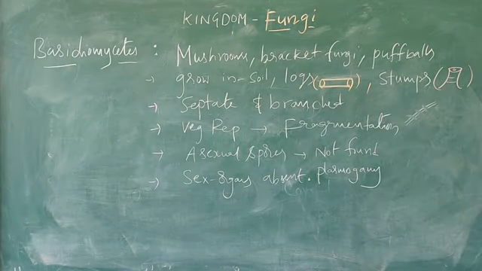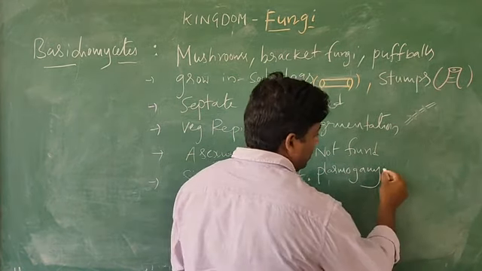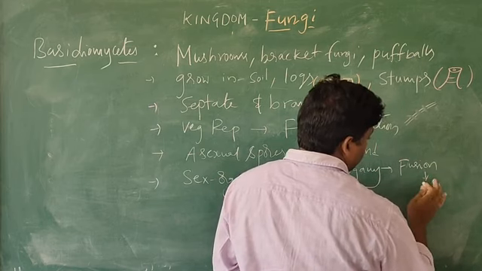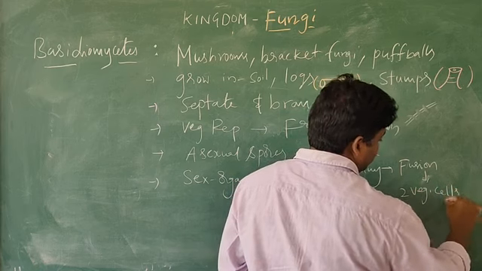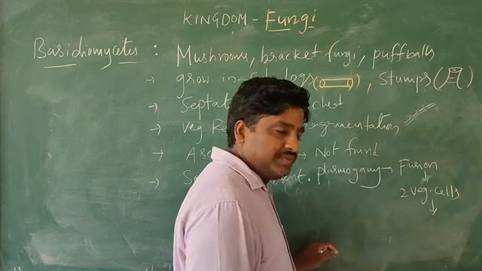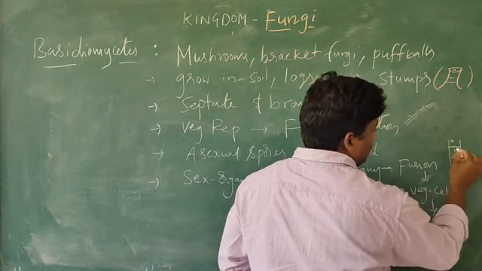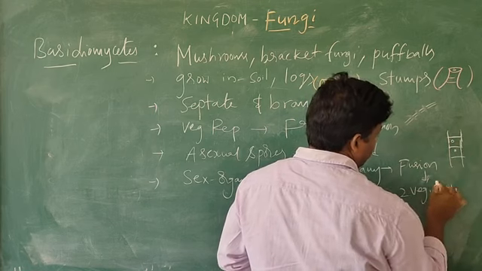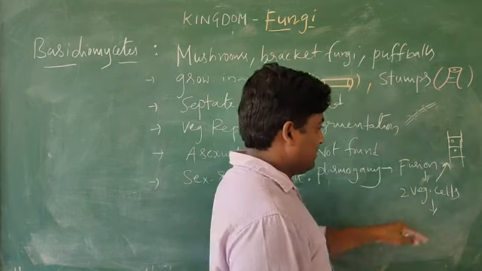Here the plasmogamy is carried out by fusion of two vegetative cells. As a result, what will happen? Here the two cells are fused. This is one cell, and this is another cell. Here, fusion of two vegetative cells.